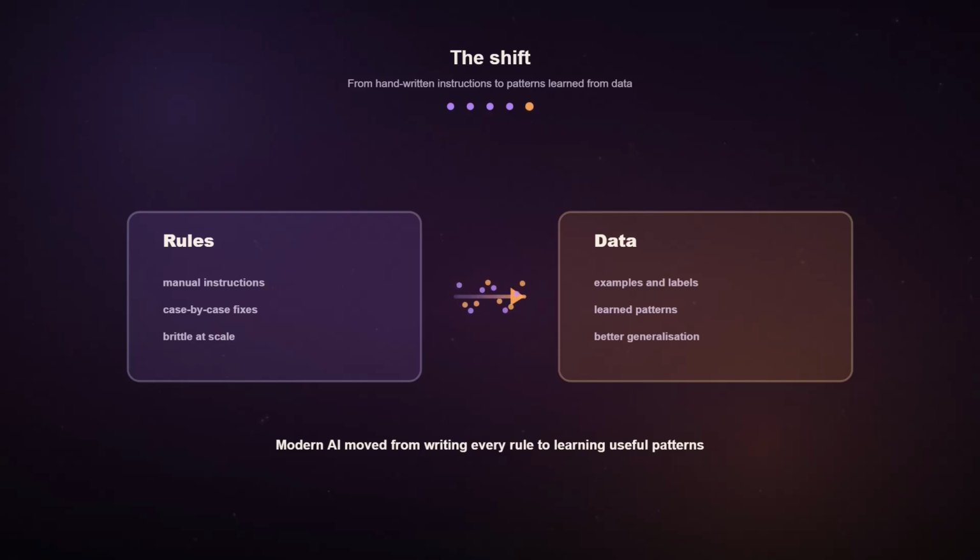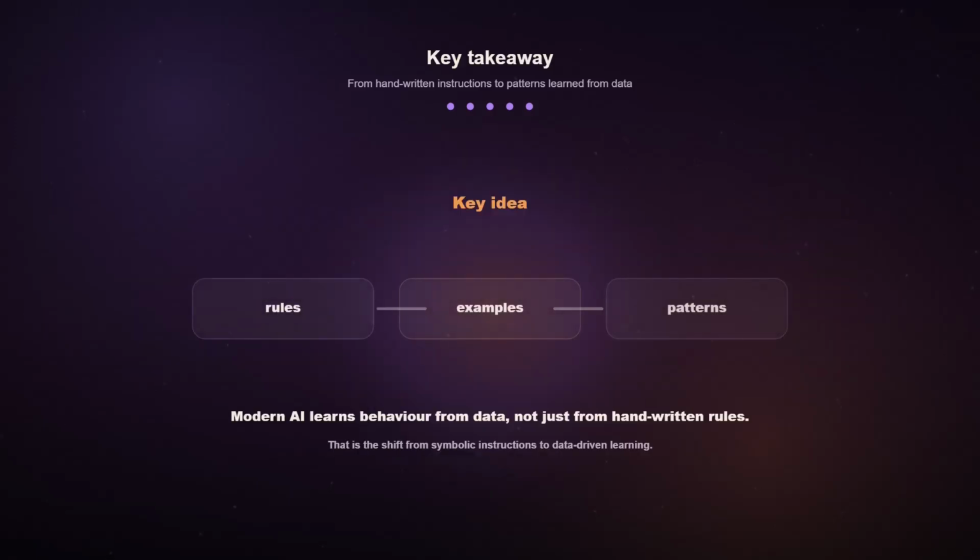The key idea is that modern AI moved from trying to write every rule by hand towards learning useful patterns from examples. The more varied the data and the better the feedback, the more flexible the system can become.